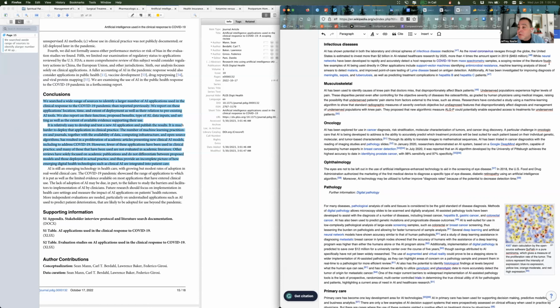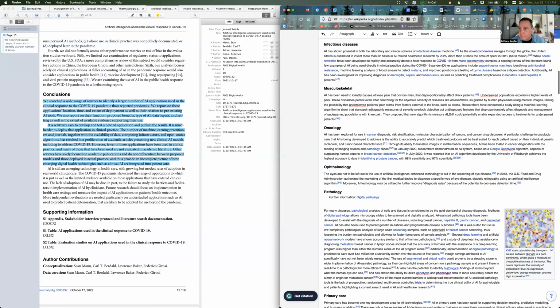Okay, so let me fix my spelling here. Found few examples of AI being used directly in clinical practice during the pandemic. I'm going to say the COVID-19 pandemic itself. There's my addition. Of course, I now need to cite it.